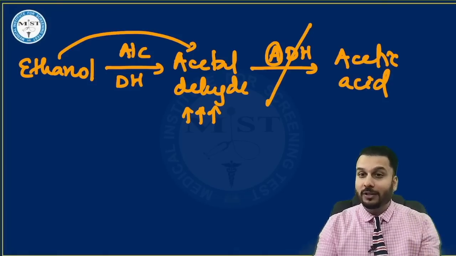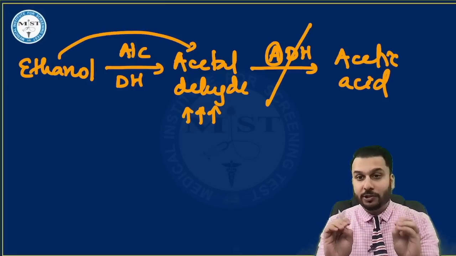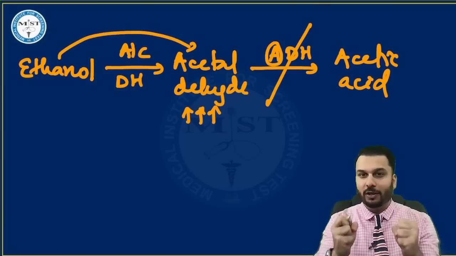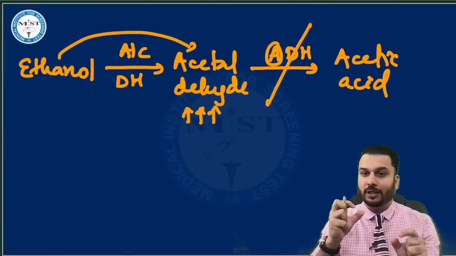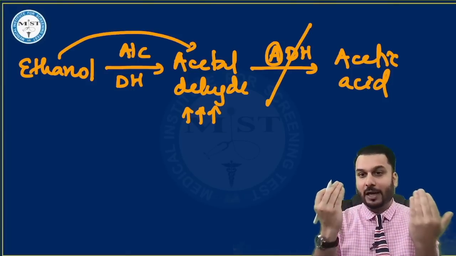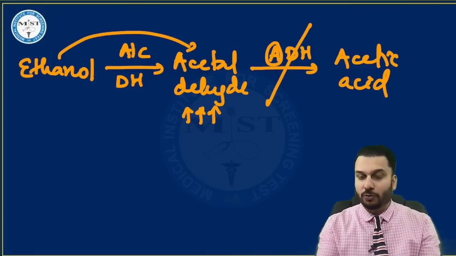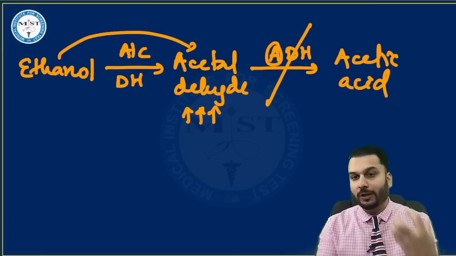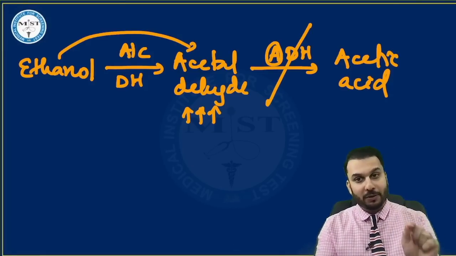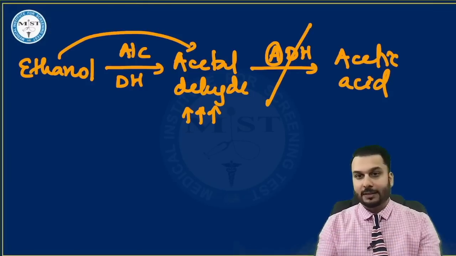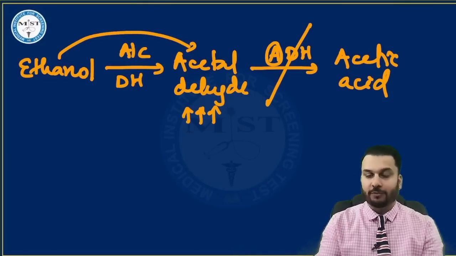And why did we make this drug? It's a deterrent agent. That means the patient should develop fear of drinking, because whenever the person is taking this drug and let's say they drink alcohol, they're going to fall sick. That's why this drug was made, for somebody who wants to quit alcohol. But please remember, the patient themselves should be wanting to quit. That's it. So this was about disulfiram reaction.